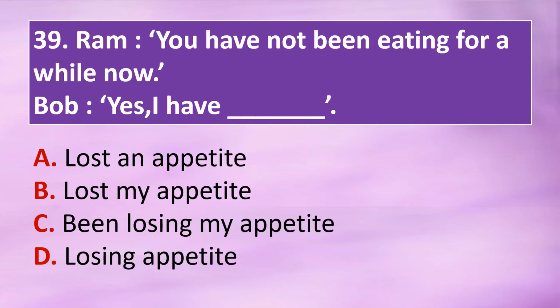Question 39. Ram, you have not been eating for a while now. Bob, yes I have dash. Option A. Lost an appetite. Option B. Lost my appetite. Option C. Been losing my appetite. Option D. Losing appetite. The correct answer is option B, lost my appetite.